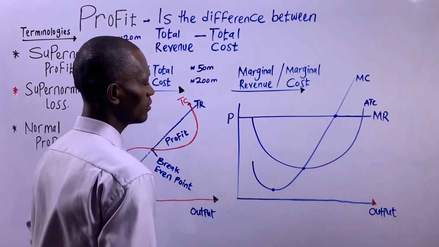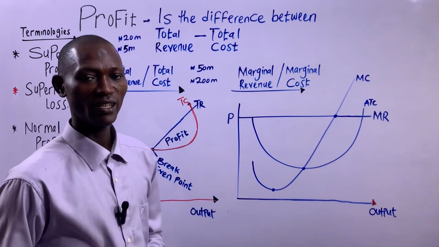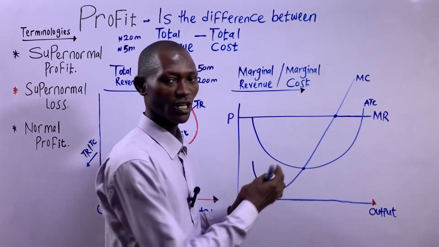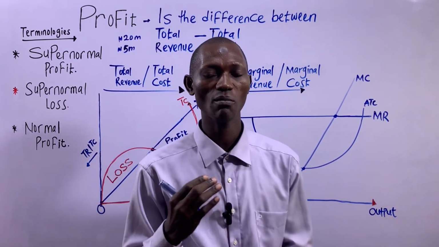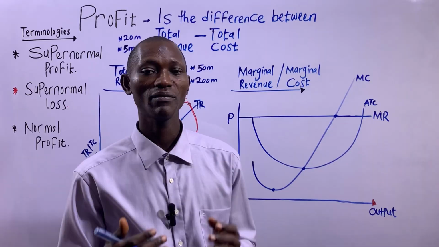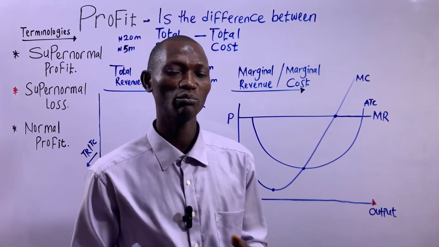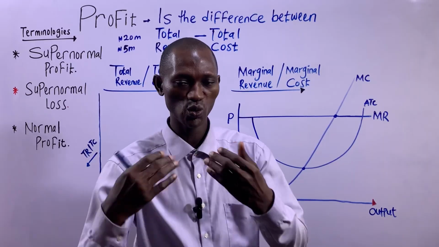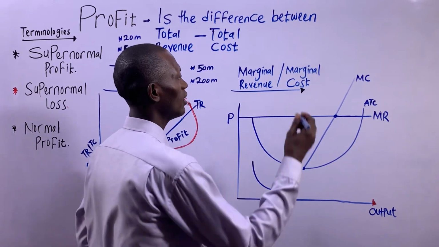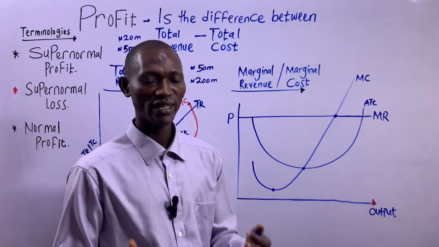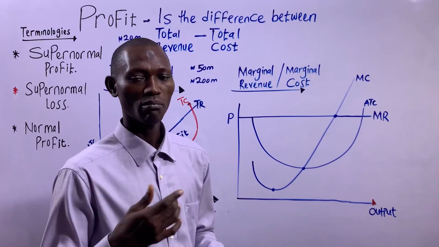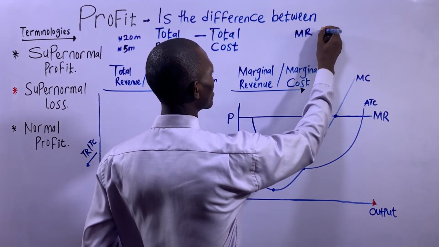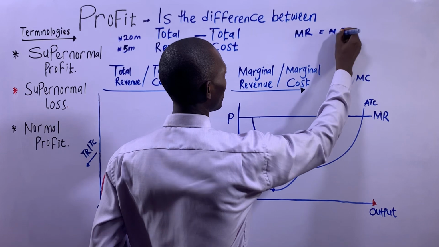Look at this. Let me shed some light on MR and MC so that it will further your understanding. Marginal revenue means the additional revenue for producing one more unit of a commodity. So when I produce one more unit, the revenue I get as a firm is marginal revenue. Let's say our marginal revenue is 5 naira.